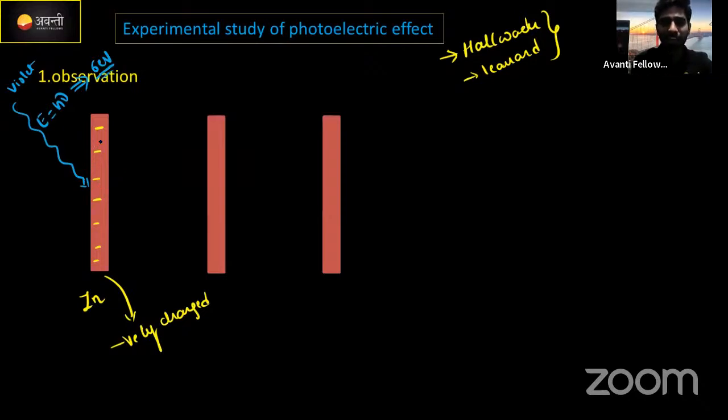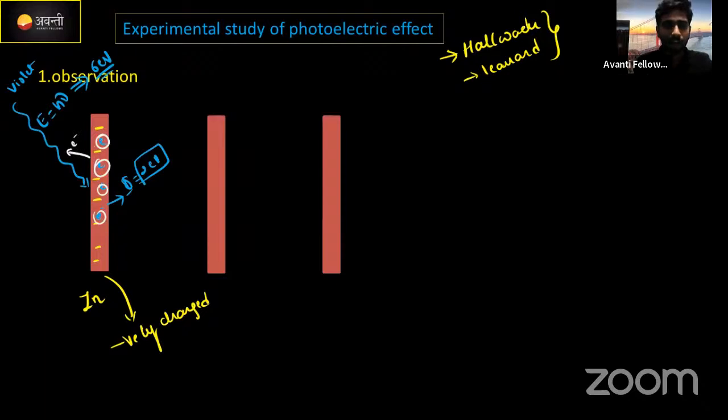These are all the electrons. Actually, this metal plate needed a work function energy of around 2 electron volt. How much was needed? Only 2 electron volt. Due to this amount of energy that Hallwachs and Lenard supplied, these electrons absorb that energy and start to eject from the metal plate.